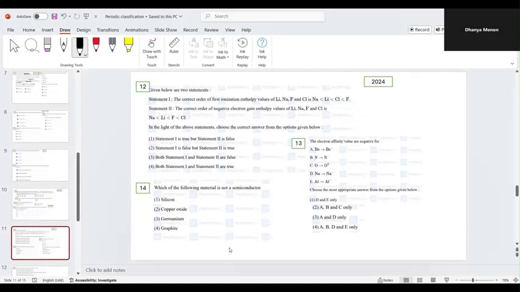Please take a screenshot of the rest and next set of questions. This is from 2024. The 12th one.